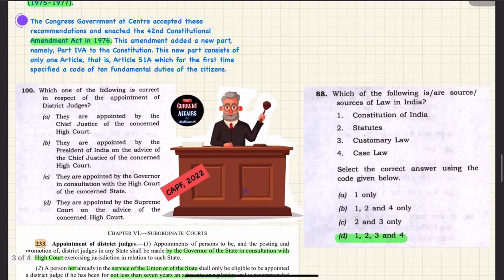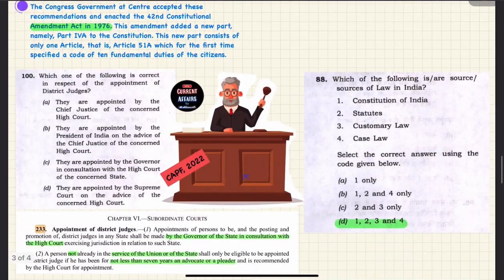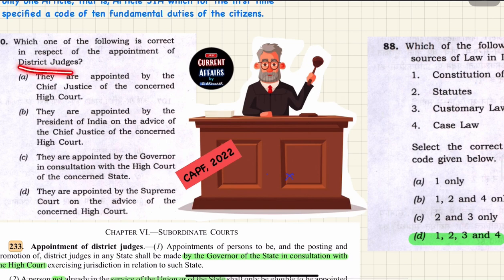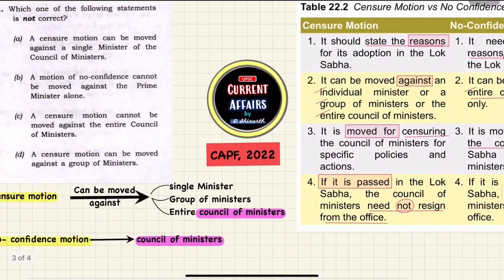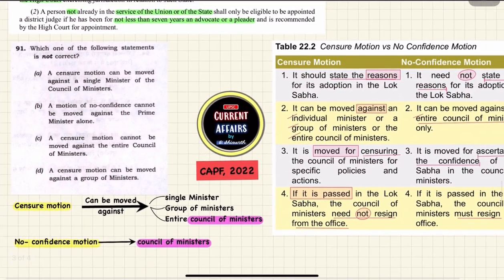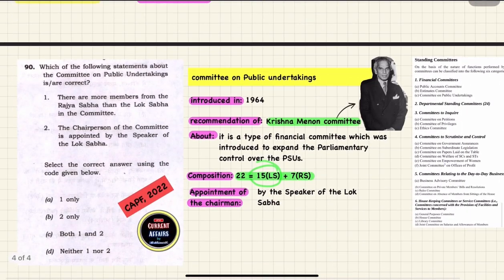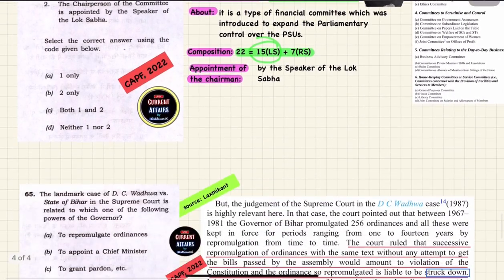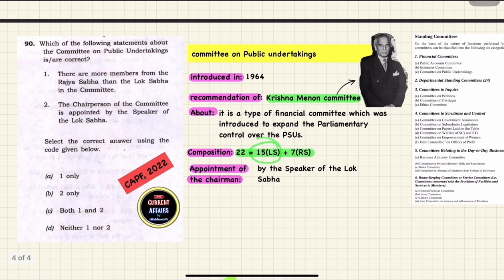Then this question is about the appointment of a district judge. This one is about the censure motion, and the difference between a censure motion and a no confidence motion. And the second last question is about an important parliamentary committee, that is the Committee on Public Undertakings.